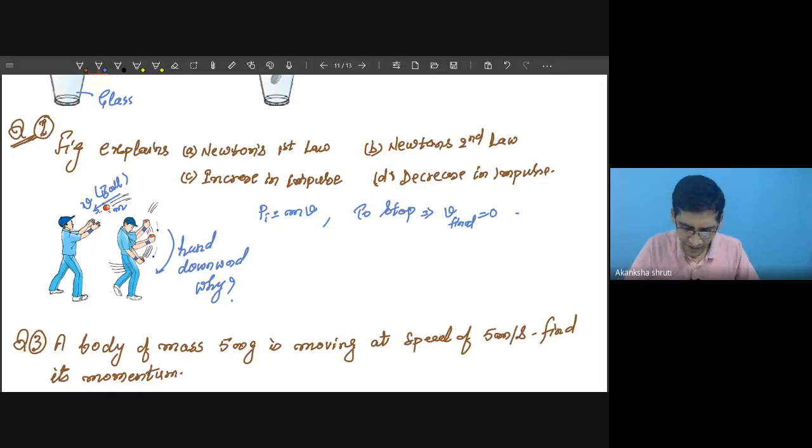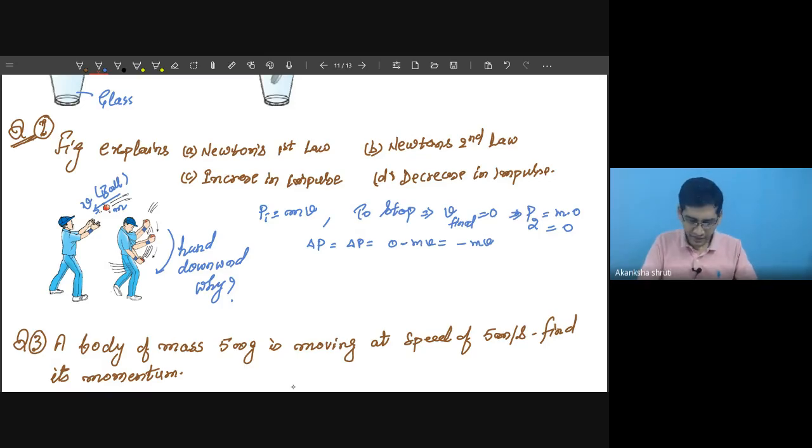Means the final momentum, P2 we may call it, becomes zero, since mass remains the same but velocity becomes zero. Because of this, there is a change in momentum, given by delta P, which is 0 minus mv, so it is minus of mv.